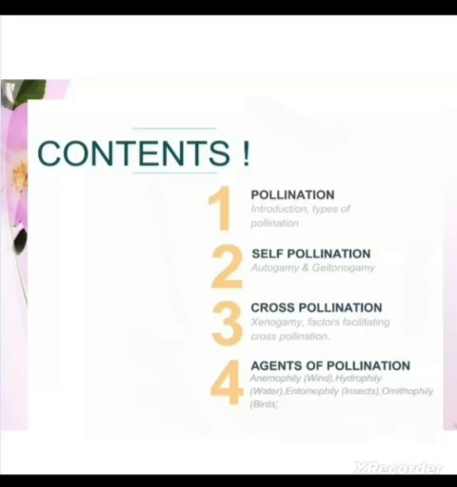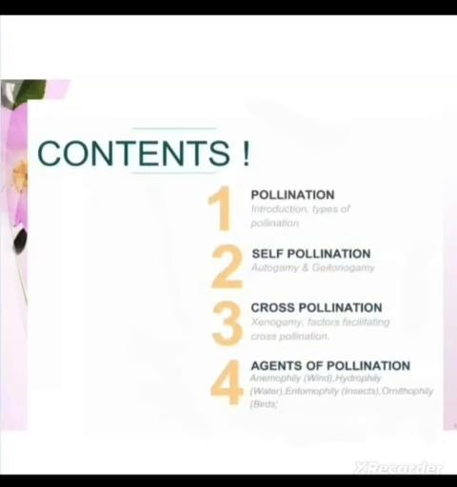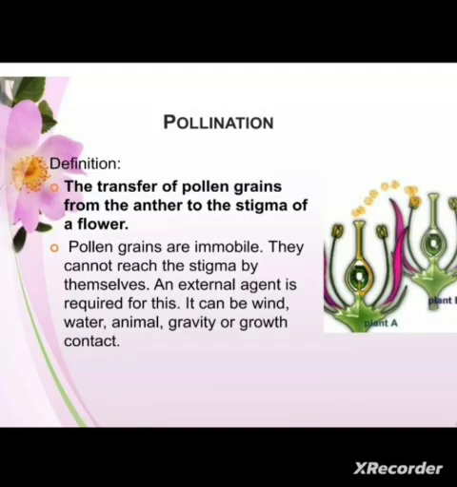In this we will study pollination, the types of pollination: self-pollination and cross-pollination, and the different agents of pollination. So first of all is the definition. Pollination is the transfer of pollen grains from the anther to the stigma of a flower.